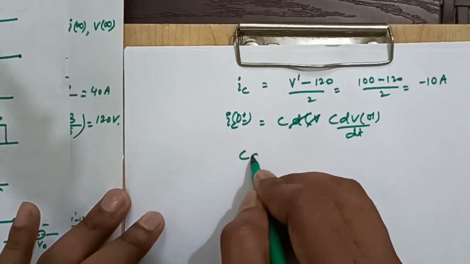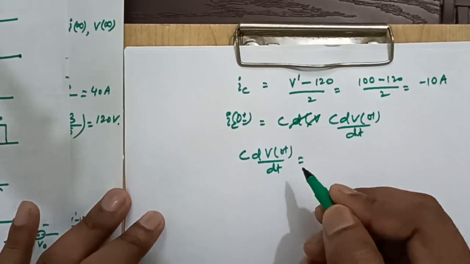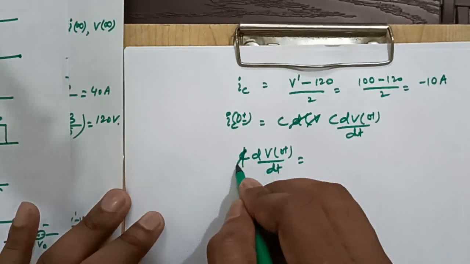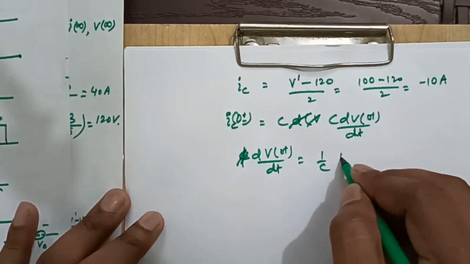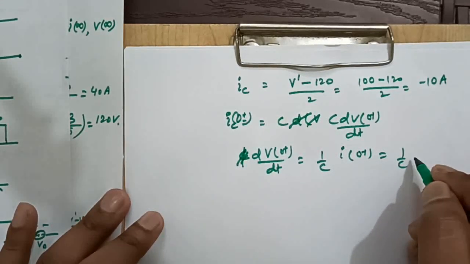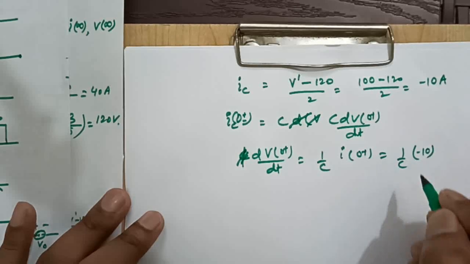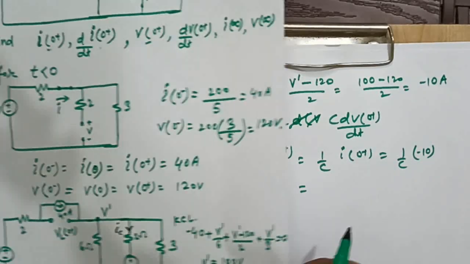So from here our C dV0 plus by dt, or sending this C as 1 by C, I0 plus, our I0 plus is nothing but minus 10, and our C value is what?